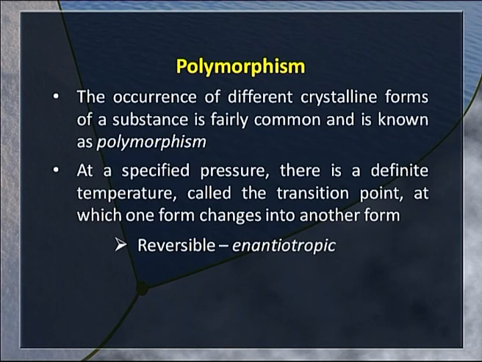We are familiar with the sulfur rhombic, sulfur monoclinic transitions. The change can be reversible. In such a case it is called enantiotropic, and if it is irreversible, then it is called monotropic.